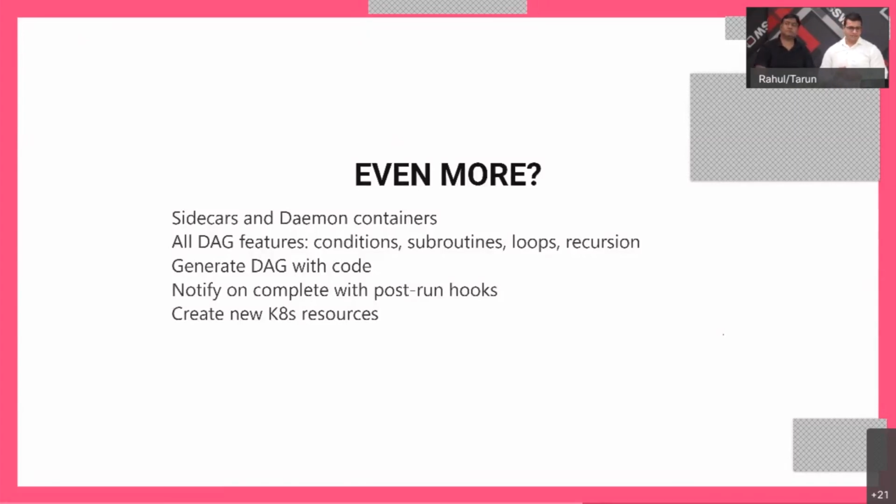All right. So about the directed acyclic graph. In Argo workflows, the workflows that you build are called directed acyclic graphs. It's a very computer sciencey term, but I would explain it in much simpler terms.